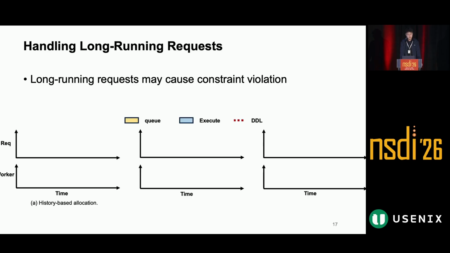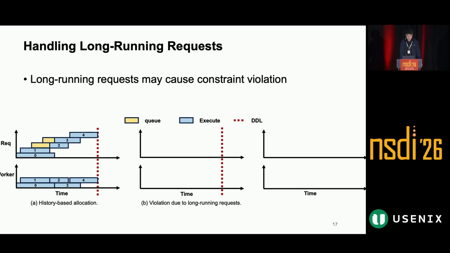However, there is still an important challenge: long-running requests. If allocation is decided only from history, one unexpected long-running request can break the batch level constraint. Here, we use an example with 5 requests and 1 stage to illustrate this problem. Based on history information, we only need to allocate 2 workers. Requests 2 and 3 will queue but do not violate the batch level constraint because request 4 is a critical request.